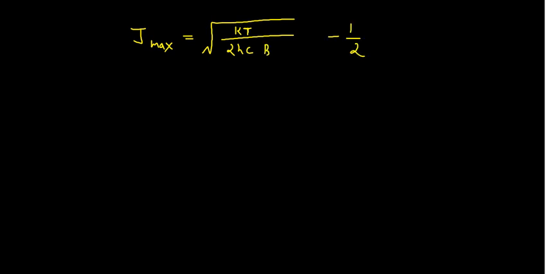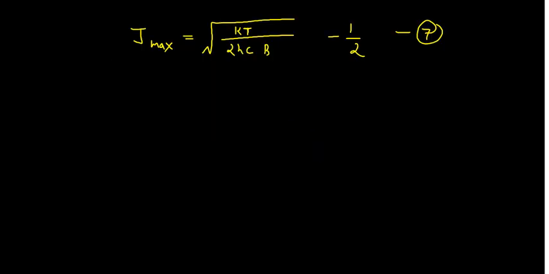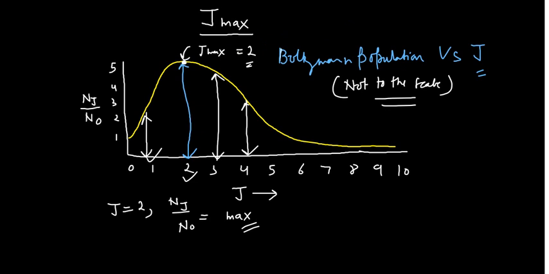This is a very important expression, and we can give it the number 7. Earlier it was 6, now this is expression 7.